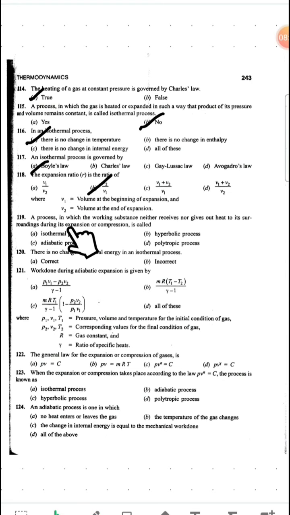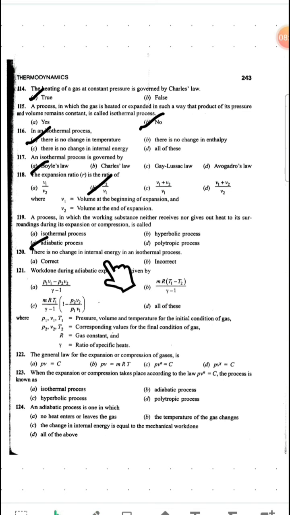Our next question: a process in which the working substance neither receives nor gives out heat to its surroundings during its expansion or compression is called an adiabatic process, where no heat transfer takes place across the boundary.